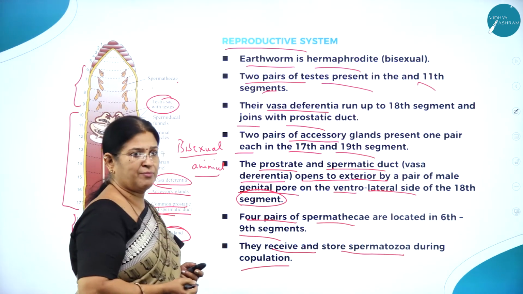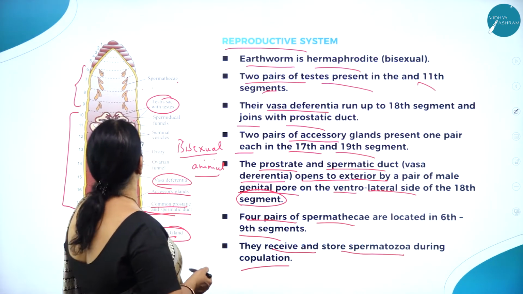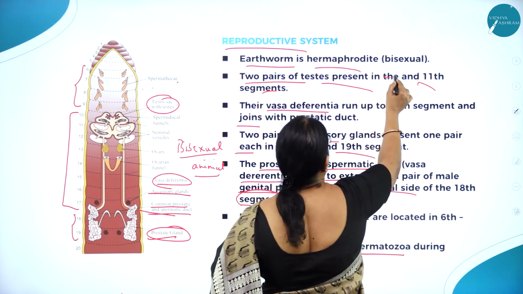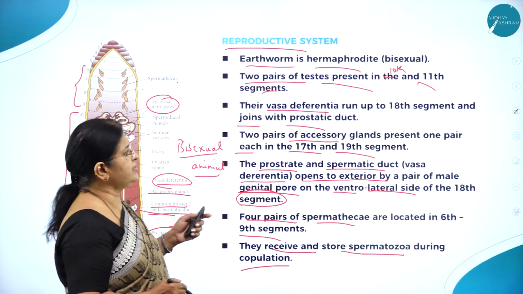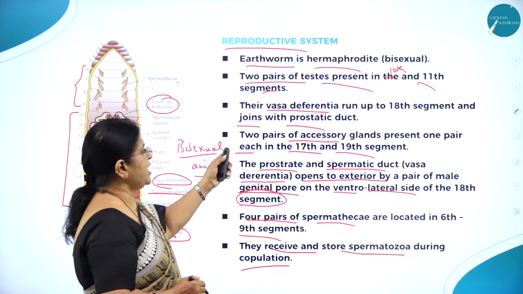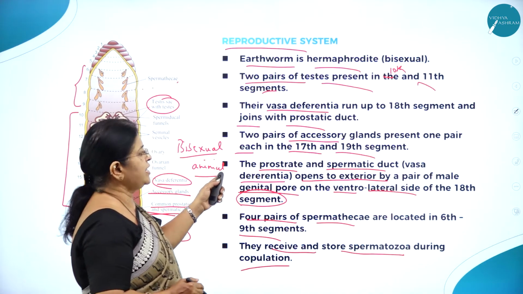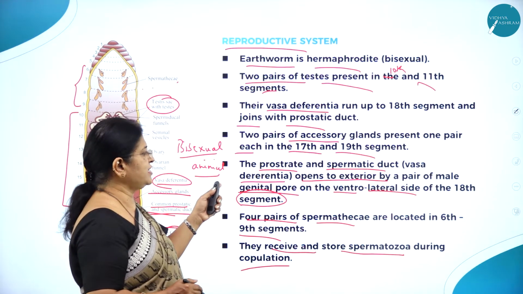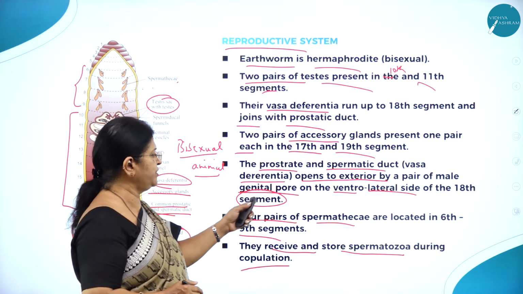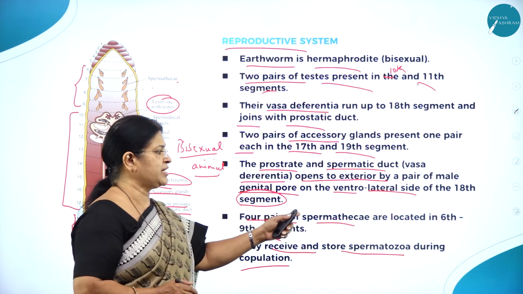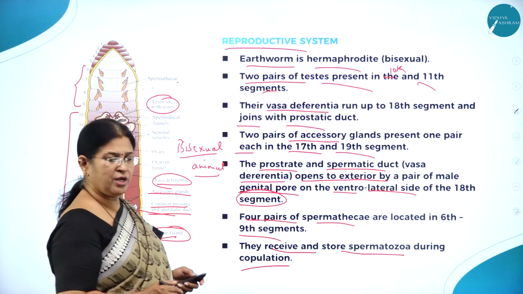So earthworm is a hermaphrodite, bisexual, with two pairs of testes present in the 10th and 11th segment. Their vasa deferentia run up to the 18th segment and join with the prostatic duct, and two pairs of accessory glands are present, one pair each in the 17th and 19th segment. The prostatic and spermatic duct open to the exterior by a pair of male genital pores on the ventrolateral side of the 18th segment, and four pairs of spermathecae are located in the 6th to 9th segment, and they receive and store spermatozoa during copulation.